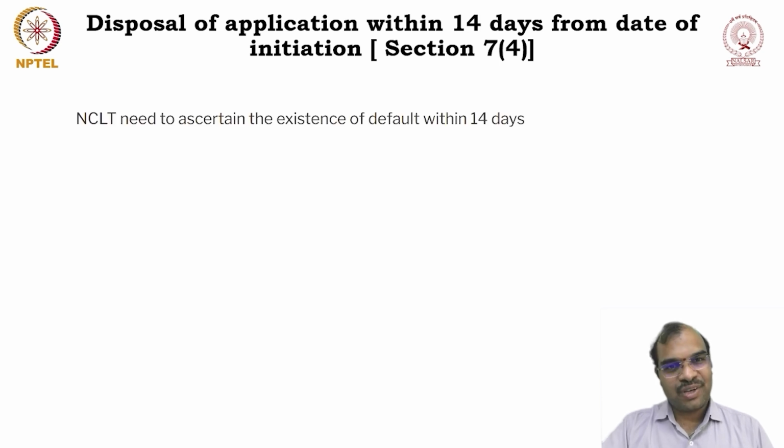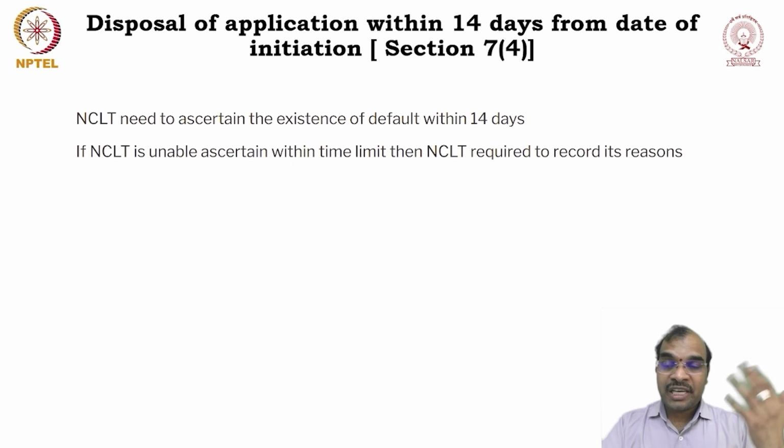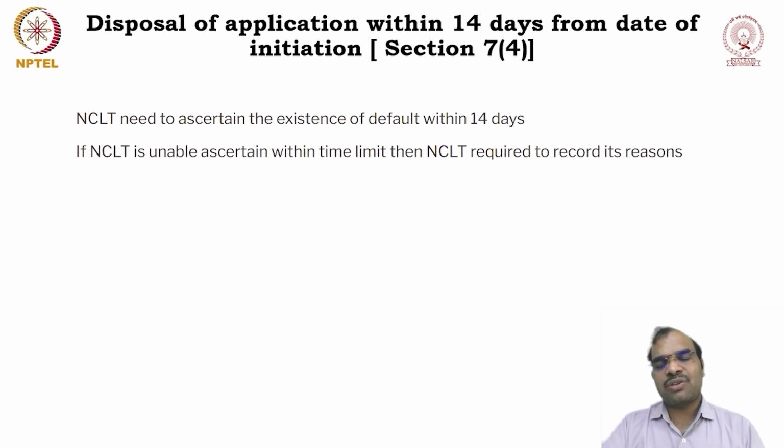So it was clarified that the NCLT needs to ascertain the existence of default. Whether there is a default or not, you have to ascertain within 14 days. There is a time limitation. If the NCLT is unable to ascertain within the time limitation whether there is a default or not, then the NCLT is required to record the reasons. Maybe because of lack of availability of records, maybe the application is not supported by sufficient data, maybe the information utility does not have the proper data. Data is not available. In such cases you are supposed to give the reasons.